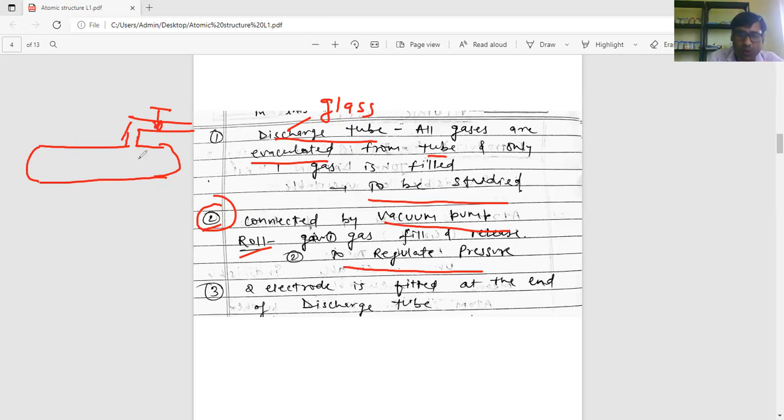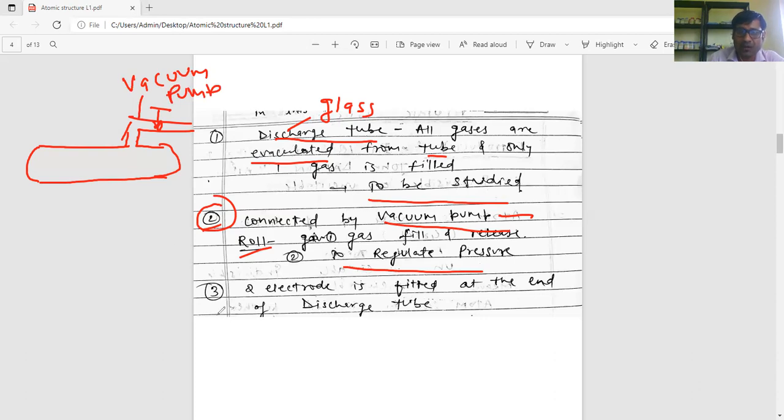If we fill more gas, more pressure is applied, and if less gas is present in the discharge tube, less pressure is applied. To regulate pressure, we use the vacuum pump.